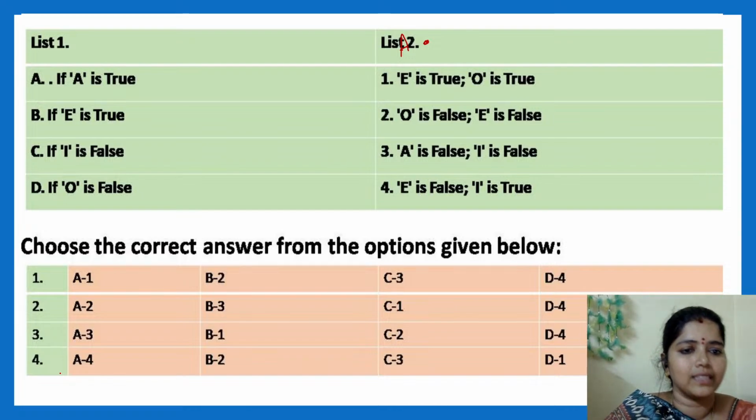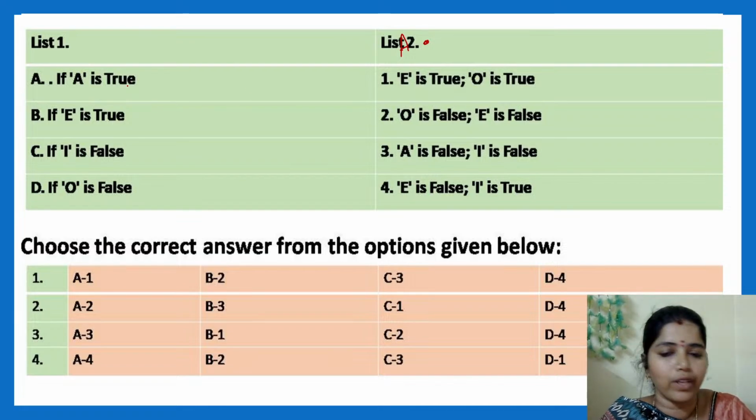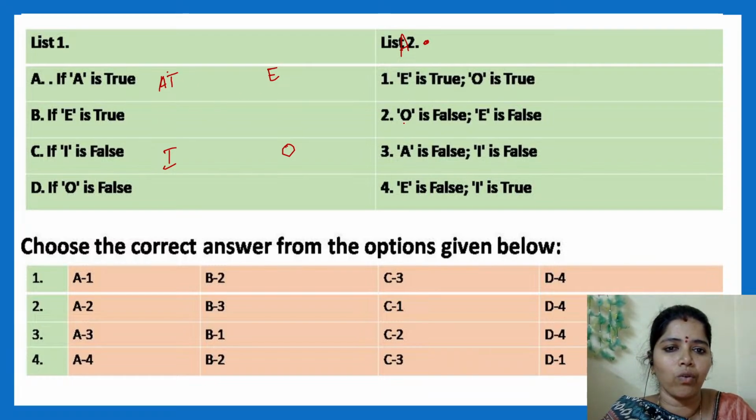Yes. See, if A is true, listen to me carefully. If A is true, here A will come, here E, here I, here O. If A is said to be true, see you have given E, O, A, E, O, I. You have to consider E, O, I. Whenever it is true, what will be the E, what will be O, what will be I?